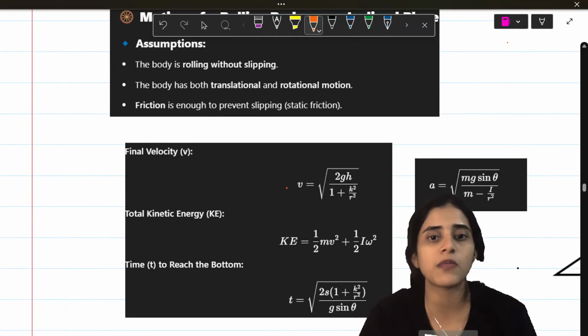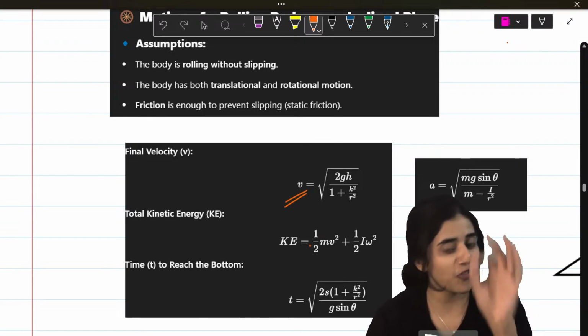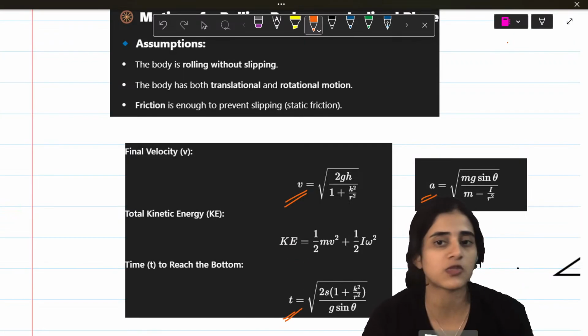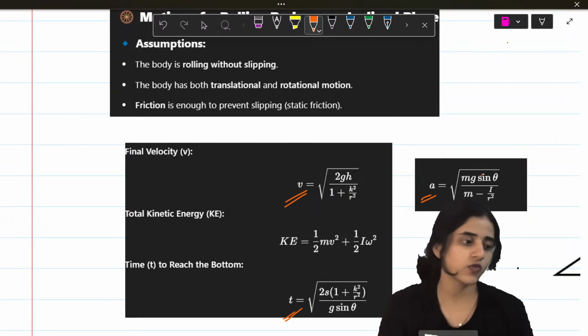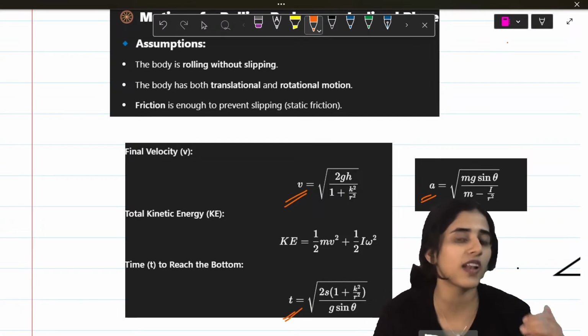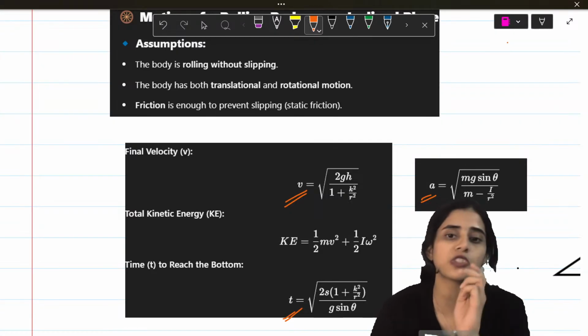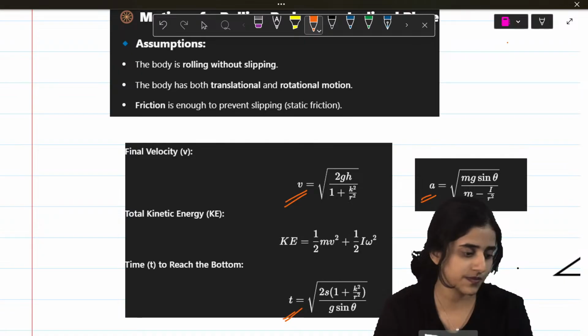So you have to remember the formula for kinetic energy, velocity and time as well as acceleration for this one. For those of you who can't learn the formula by heart, you will have to derive it and learn, but you can't derive it in your exam. So the only option is to remember your formulas.